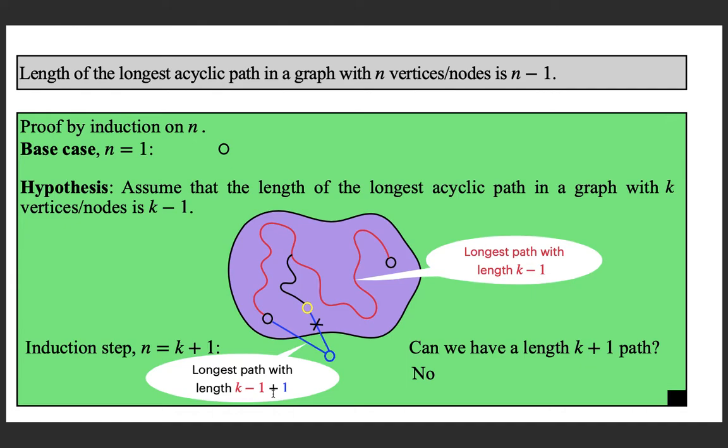Okay, and this is a very crucial result that we can utilize to prove the regularity of the language for which we wanted to prove whether the language is regular or not. So the graph theoretic result that we just proved is that in any graph with n vertices, the length of the longest acyclic path is n minus 1.